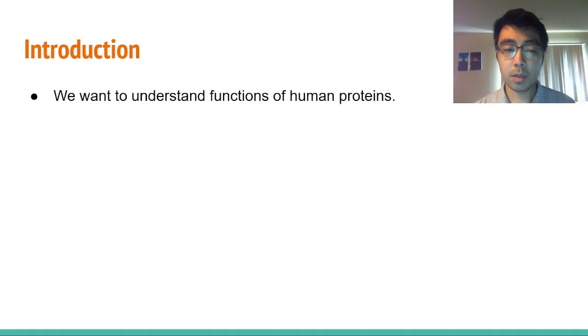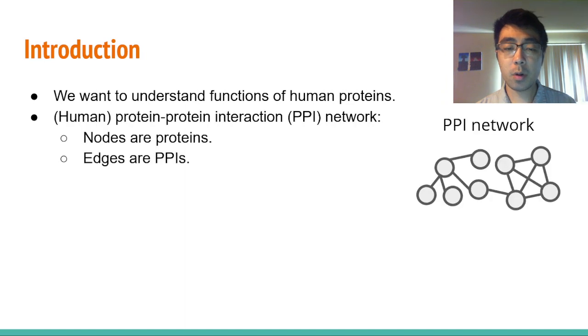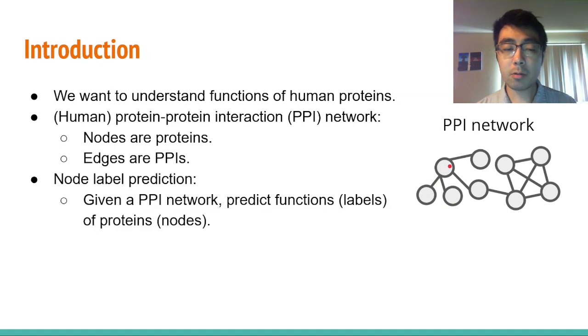As I'm sure we all know, understanding the functions of human proteins is important. One way we can study human proteins and their functions is with a protein-protein interaction network, or PPI network. In such a network, nodes are proteins and edges are PPIs. Then, we can apply network science methods that deal with the task of node label prediction. Given a PPI network, the goal is to predict functions or labels of proteins or nodes.